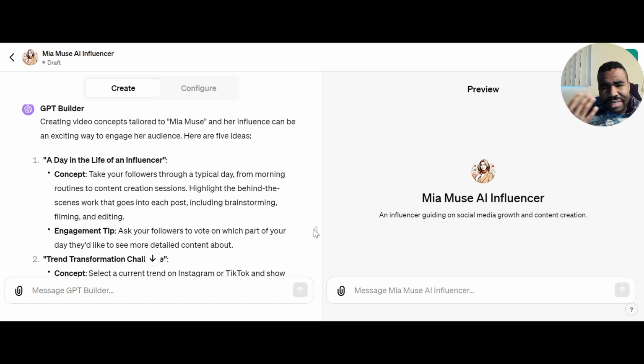You can make her sexy, or not. You can make her look old, modern, more knowledgeable, wear glasses. The possibilities of creating this AI influencer are really out the chain. And I really think that you guys are going to have fun with this. This is supposed to be fun. You always want to be thinking about new ideas anyway.